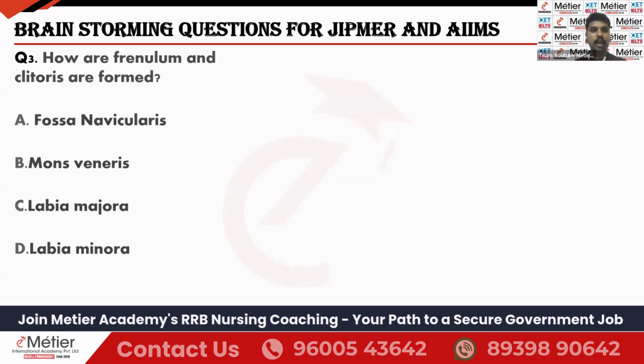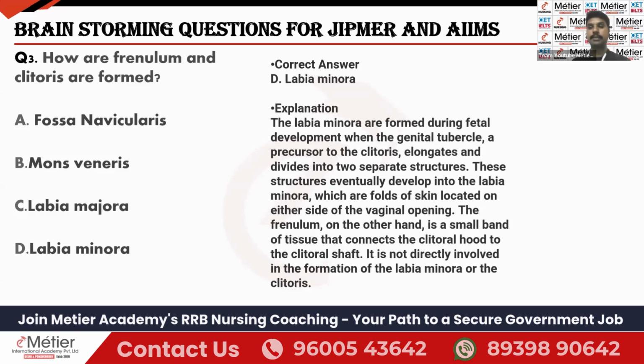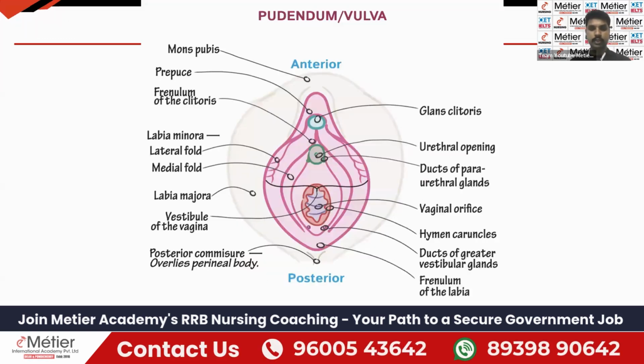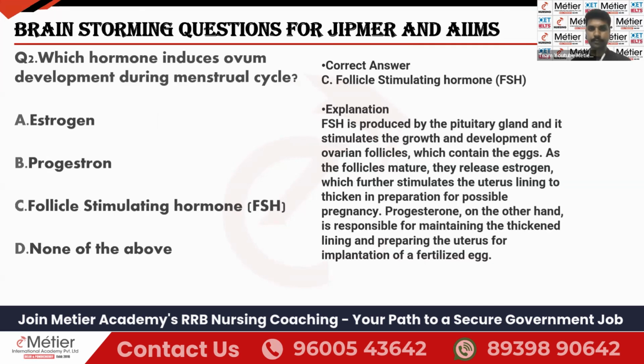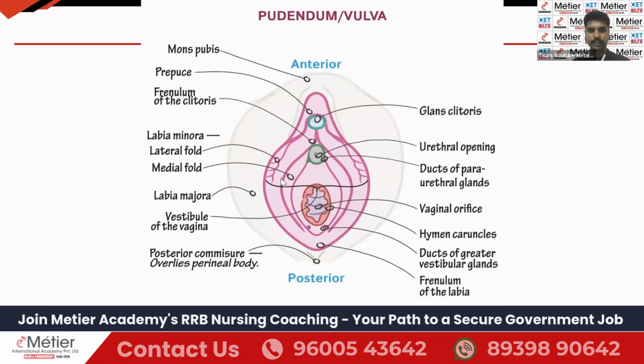Next, how are the frenulum and clitoris formed? We know the external genitalia of the female reproductive system, and the frenulum and clitoris we should know. I will show the image. Which part forms the frenulum and clitoris? Options: fossa navicularis, mons veneris, labia majora, labia minora. The correct option is labia minora. You can see it here.